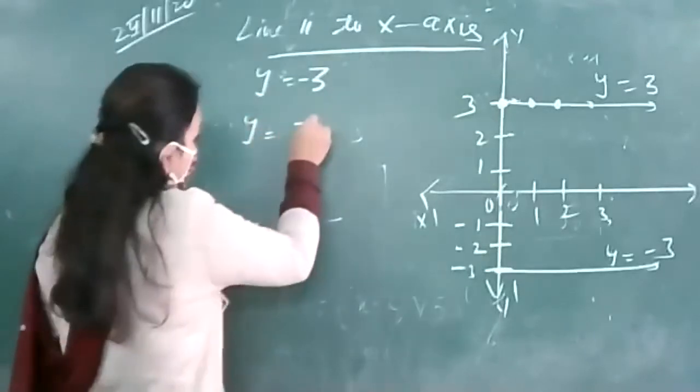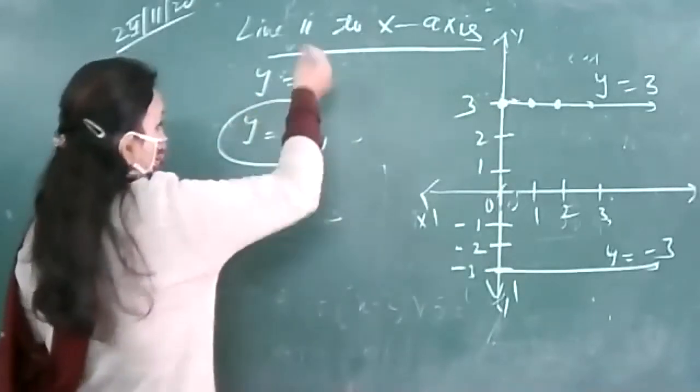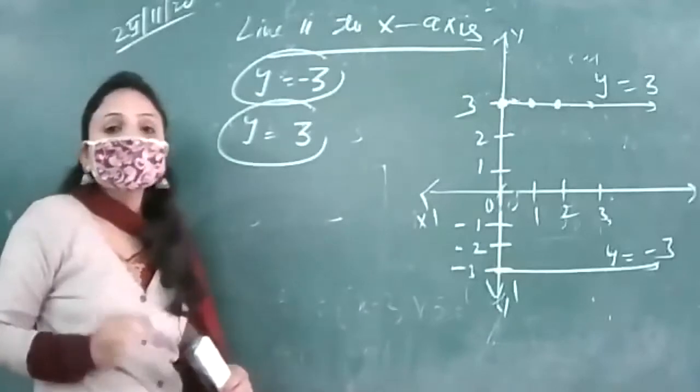So two types of line you have done, y is equal to 3 parallel to x-axis above and parallel to x-axis below.